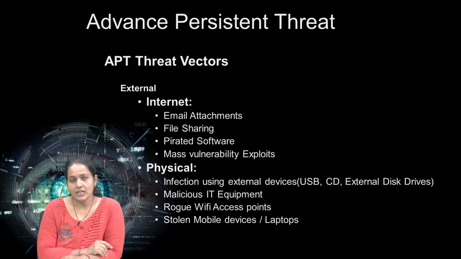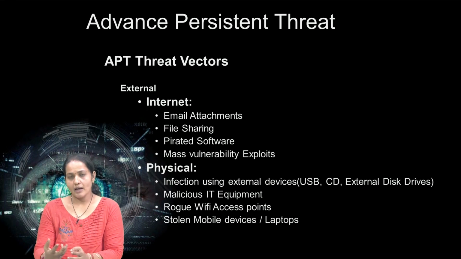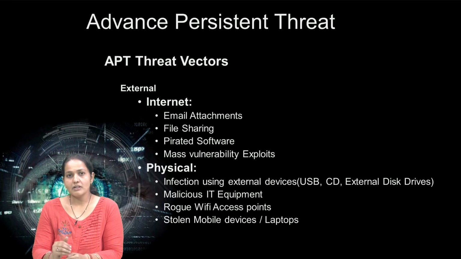Third is mass vulnerability exploits. They generate exploits and try to get access to the network through the internet facility. In all of these, internet accessibility is required. Sometimes they send mail, and with that they send other attacks.